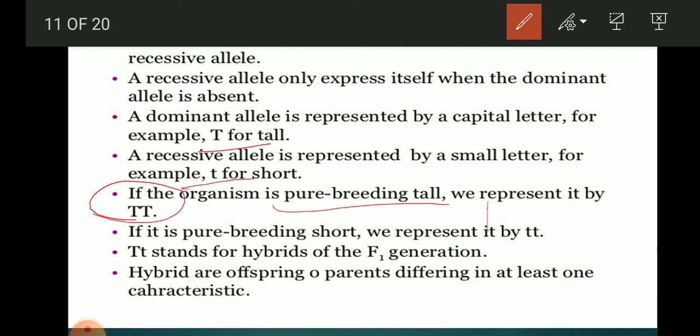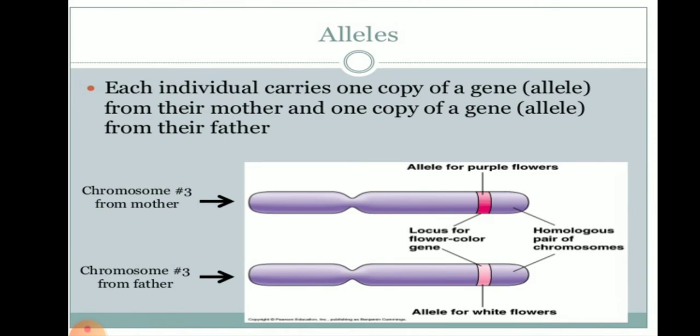So for dominant we write capital T, and for pure breeding short, small t, and in the hybrid condition in F1 it is capital T and small t, which is called the hybrid condition.